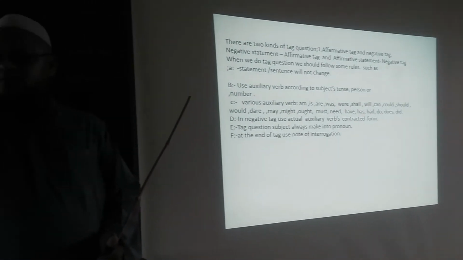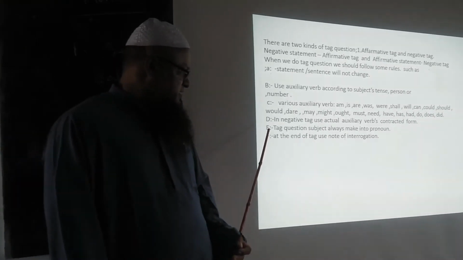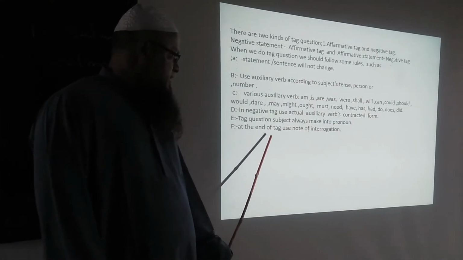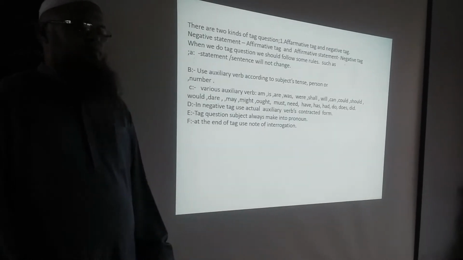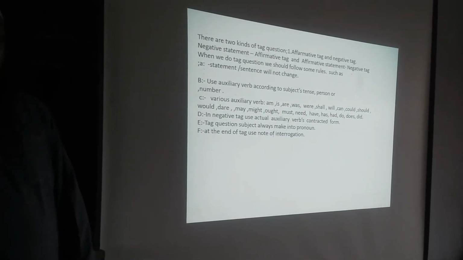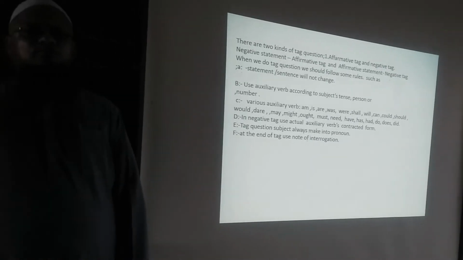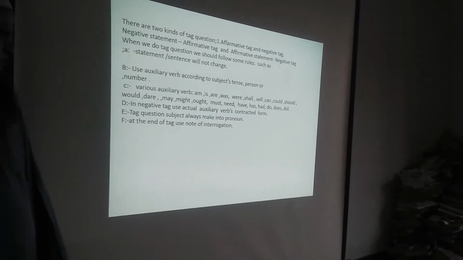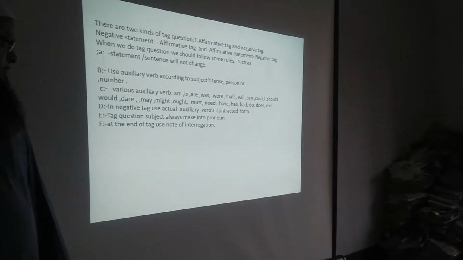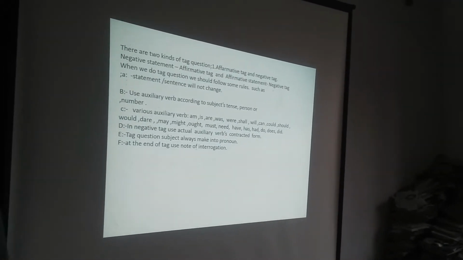I think you can understand it. Number 6, at the end of the tag, use a note of interrogation.